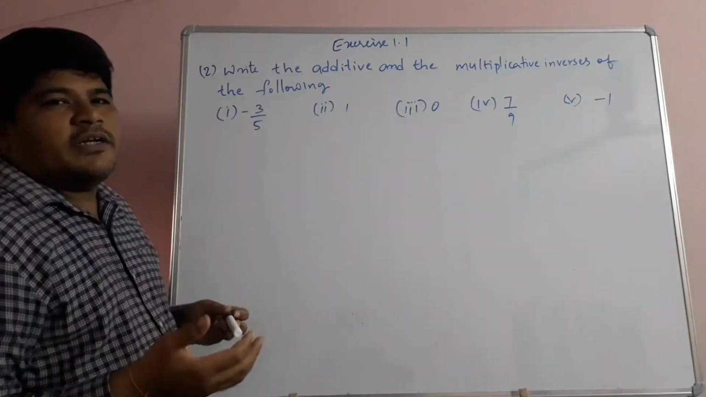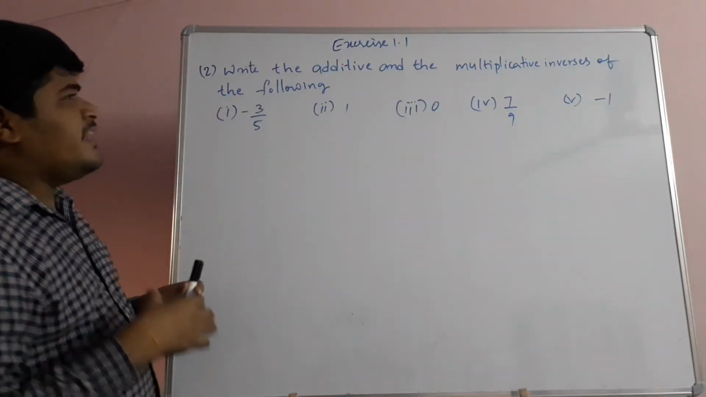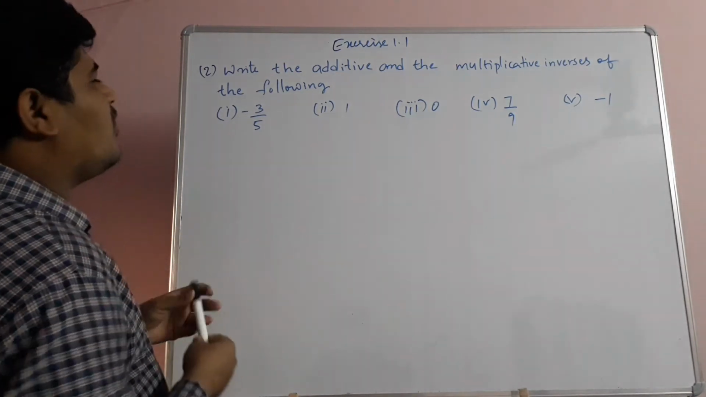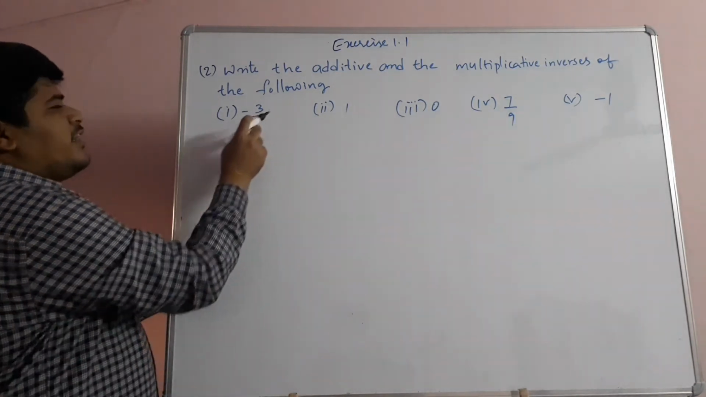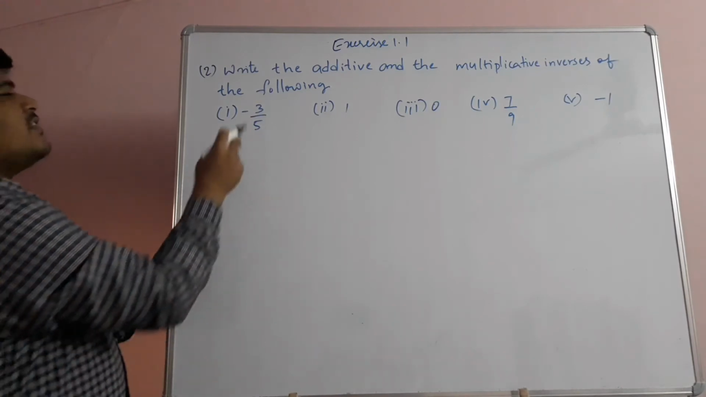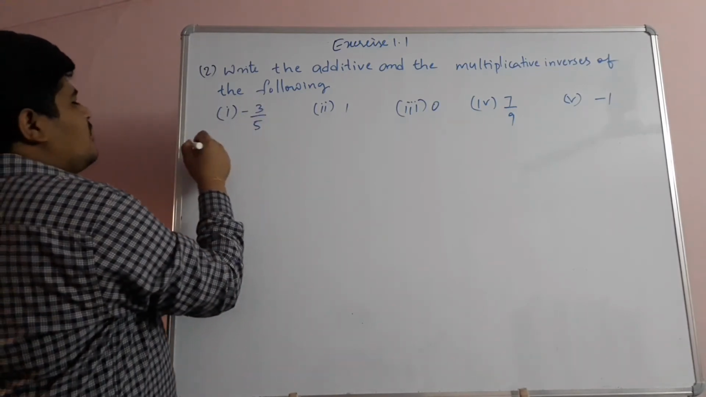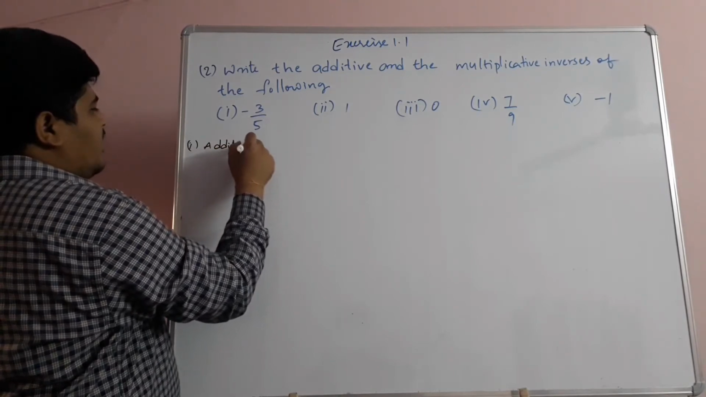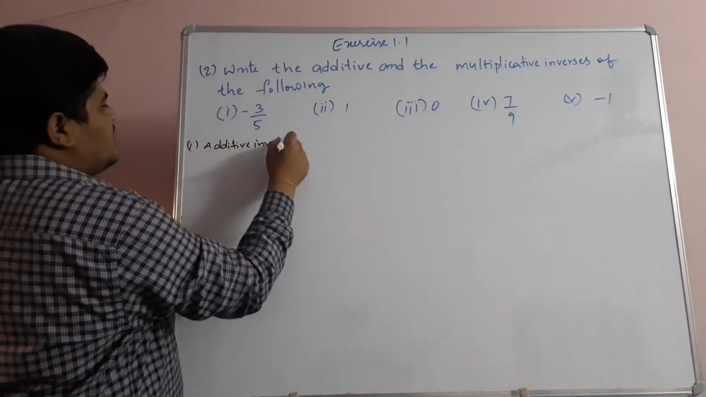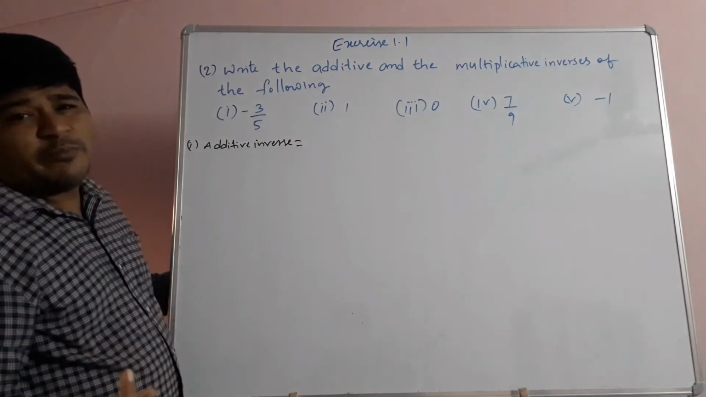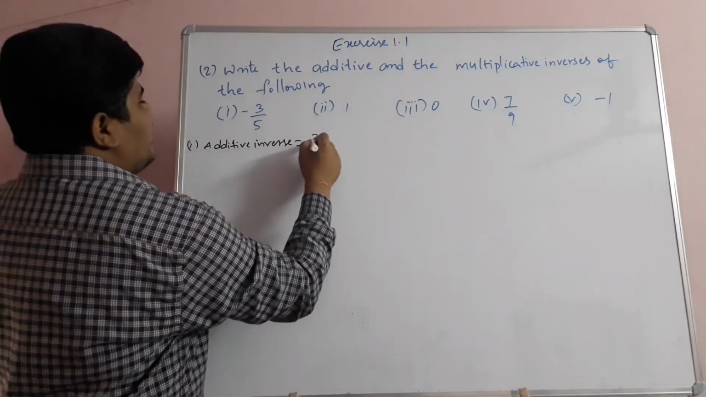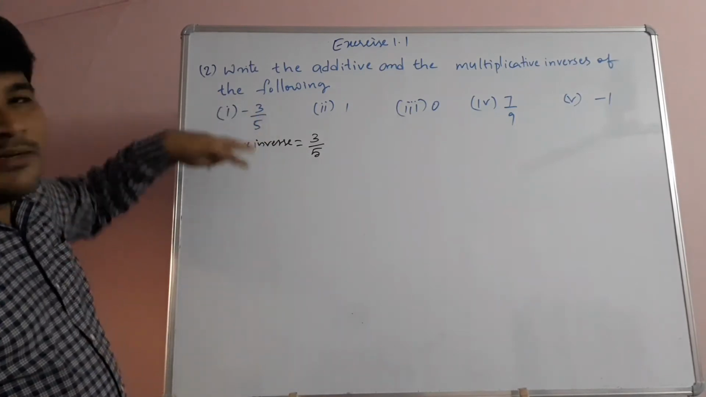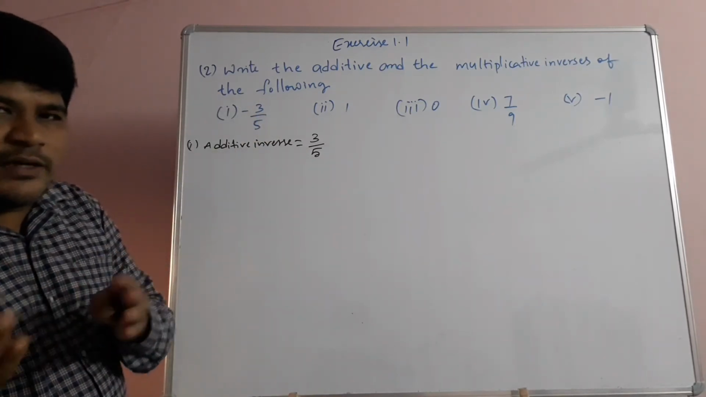Okay, now children, let's see problem number 2. Write the additive and multiplicative inverses of the following. So for this we need to write the additive inverse and multiplicative inverse. Negative 3 by 5 is there. So children, for this problem, the additive inverse is, we just change the sign: where there is minus, there is plus. So for negative 3 by 5, the additive inverse is positive 3 by 5. Means children, if you add 3 by 5 to minus 3 by 5, we are getting 0. Means the sum is 0.